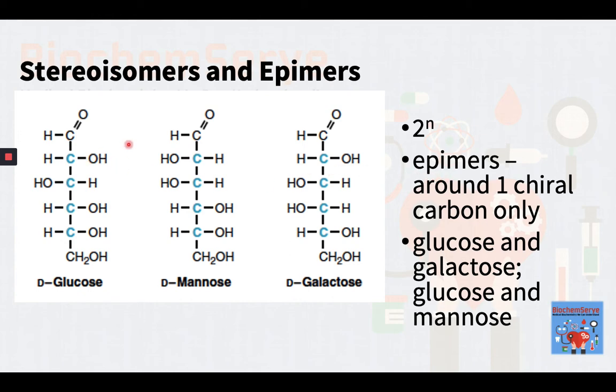D-glucose and D-galactose are epimers of each other, differing only at position 4, and can be interconverted in human cells by enzymes called epimerases. D-mannose and D-glucose are also epimers of each other, differing at position 2. However, mannose and galactose are not epimers, because the hydroxyl positions differ around more than one asymmetric carbon. They are not termed epimers, but diastereoisomers, instead.